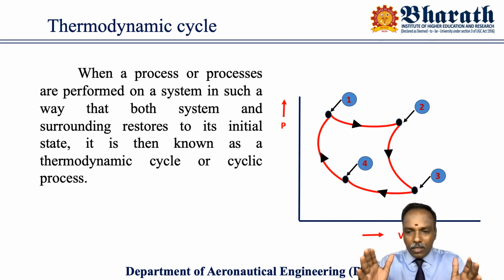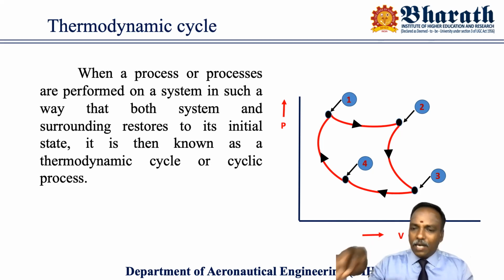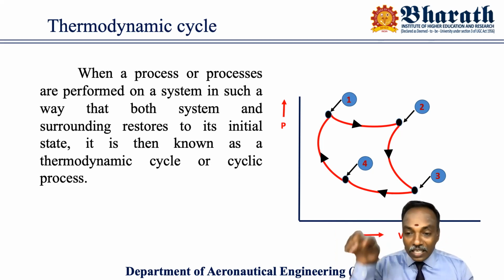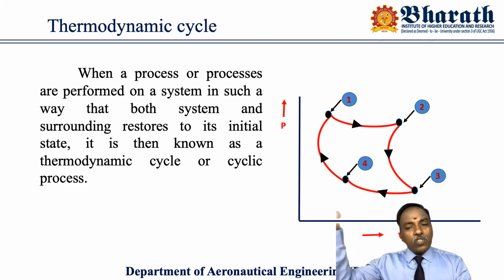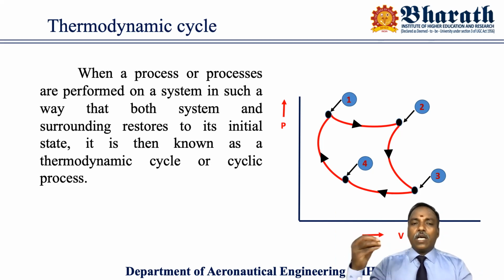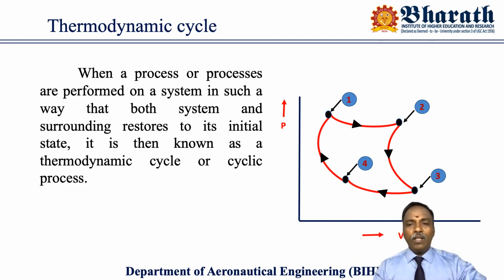I have a system. A process or series of processes are carried out on the system in such a way that both system and surrounding, that is very important. Some people will define that the system has to come back to the initial state like that. No, both system and surrounding should restore to the initial state. In some cases, the system may come back to the initial state, but there may be a change in the surrounding. That is also not acceptable. So if both system and surrounding restore to the initial state, then it is known as a thermodynamic cycle.